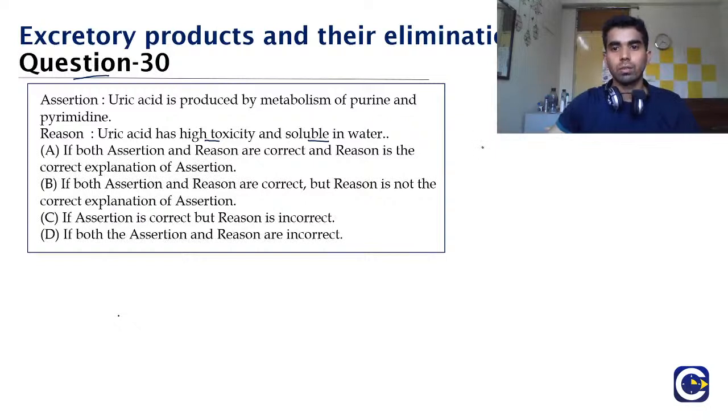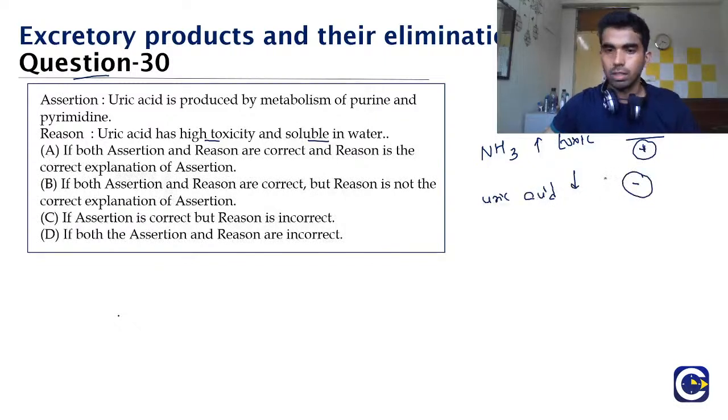So first thing first, ammonia to uric acid. I told you which one of them is highly toxic. It is the ammonia, which is highly toxic, while uric acid is less toxic. And which one is soluble in water? Ammonia is soluble in water and uric acid is not soluble in water. So is the reason correct or incorrect? Yes, the reason is incorrect. It is false.